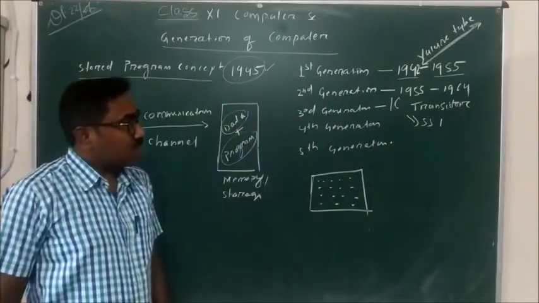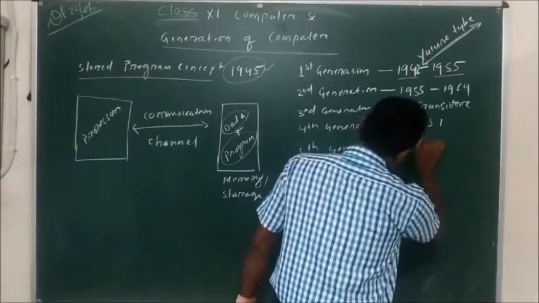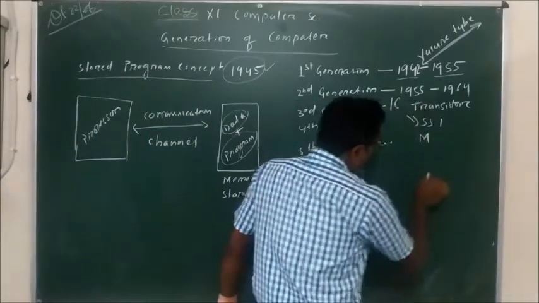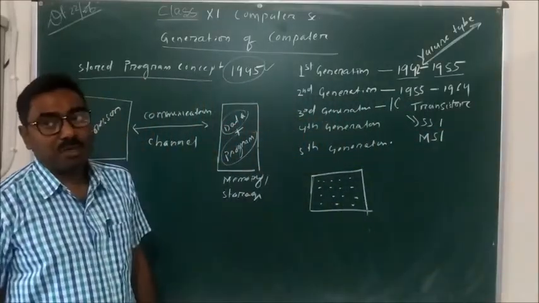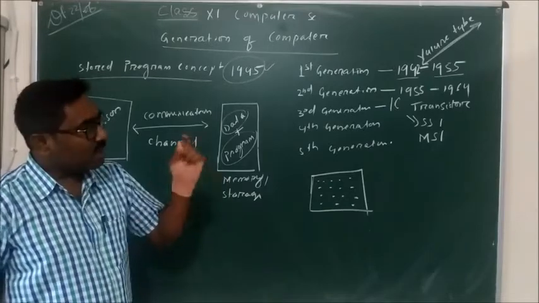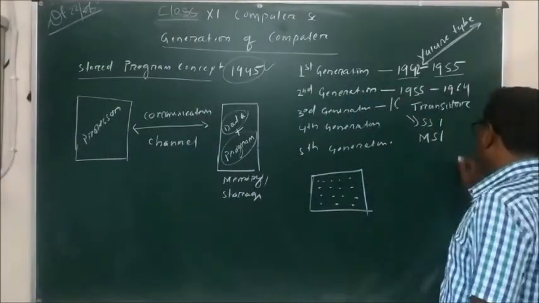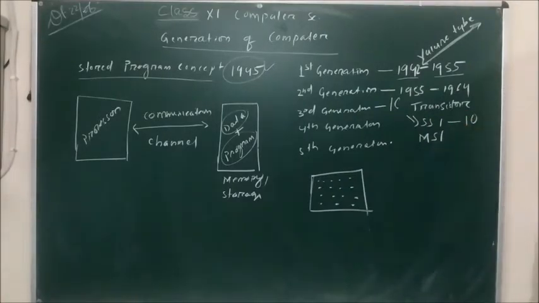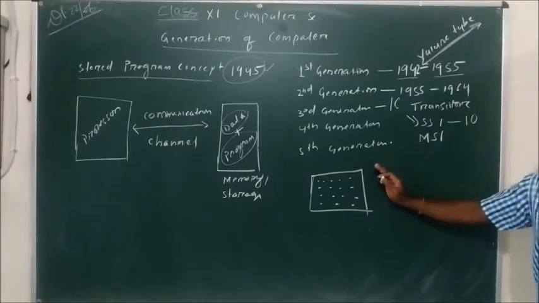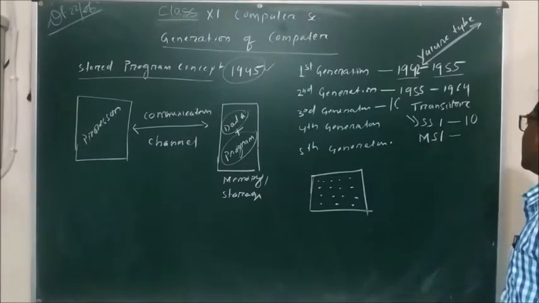Later on in that particular generation, MSI, that is medium scale integration, has been used. The difference between small scale integration and medium scale integration is that in small scale integration about 10 transistors are plotted on a single silicon chip,